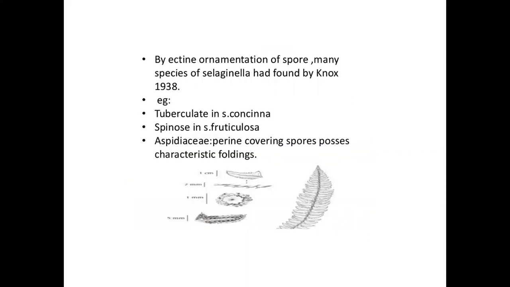By exine ornamentation of spores, many species of Selaginella were studied by Knox in 1938: tuberculate in Selaginella coccinea, spinose in Selaginella fruticulosa. In Aspidiaceae, a perine covering the spores possesses characteristic folding.